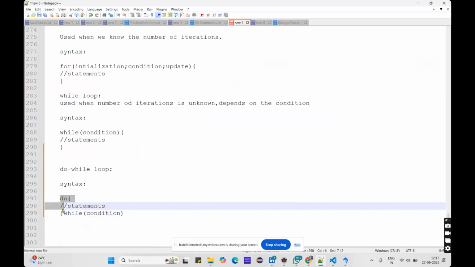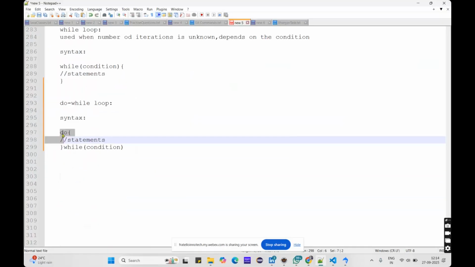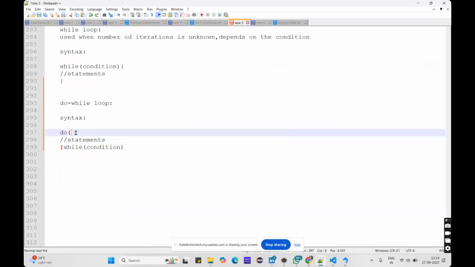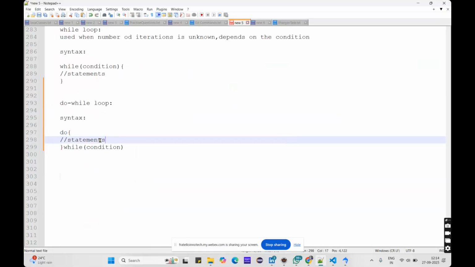It will not check any condition before executing the code, but it will execute the code, and only after that will it check the condition. That is the reason it executes even if the condition is false. So this is the basic syntax, where we use the do keyword and curly brackets, inside that we write the code, and then we write the while and the condition.